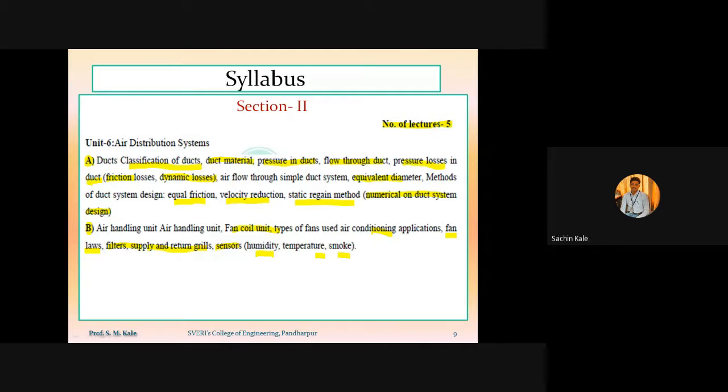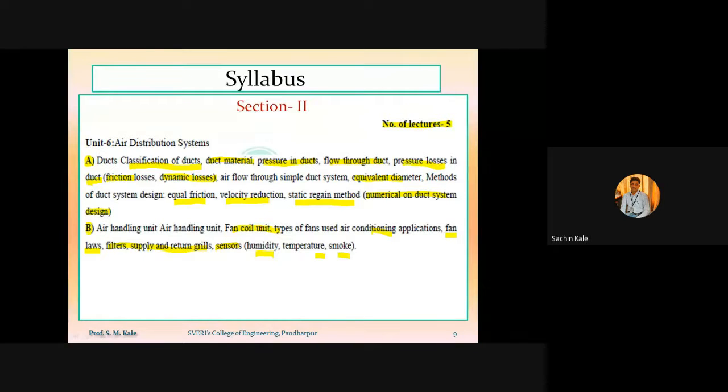Are you getting it? Is there any problem? Whether my voice is proper or clear? Can anyone tell me? Is the voice coming properly to everyone? What about the remaining students? Whether my voice is clear? Okay. Whether the PPTs are visible, properly visible?